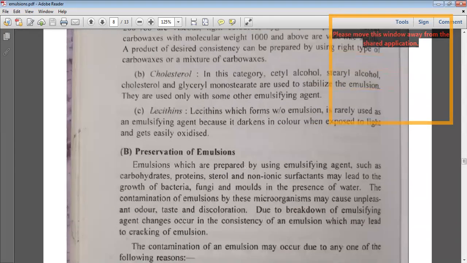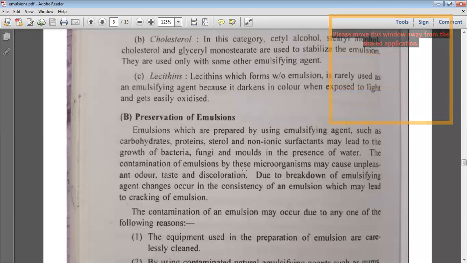Next is the preservation of emulsions. After the preparation of emulsions, you have to ensure that they are very stable and that the phases do not separate, because emulsions are of oil and water in nature. If the emulsifying agent is broken down on the dispersed globules, the protective coating is lost, and therefore you can see the separation of the two phases.